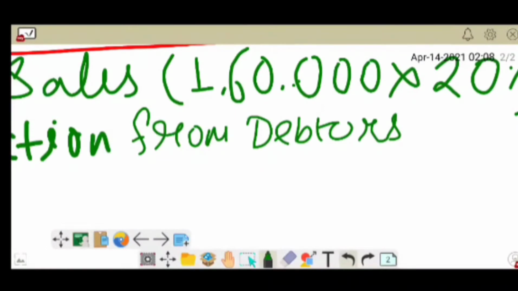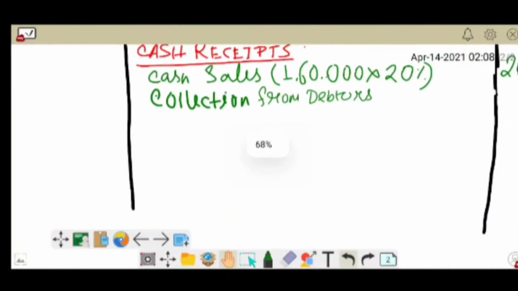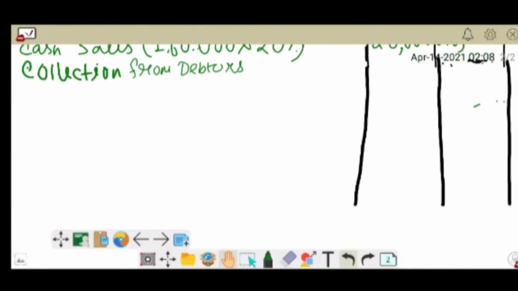2 months credit means I will get the payment in the month of April for 2 months before. If I am standing on April, the collection from debtors is from 2 months before.